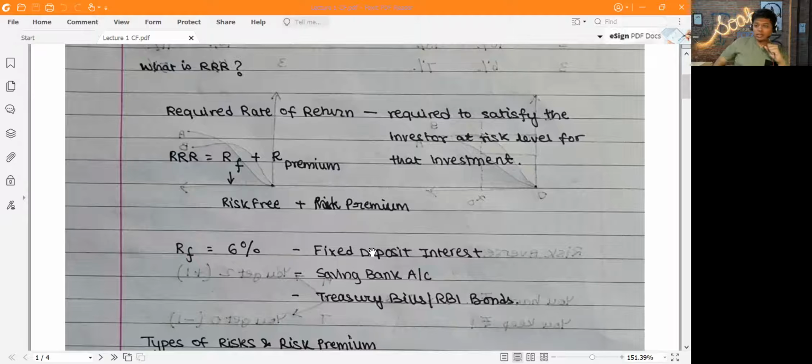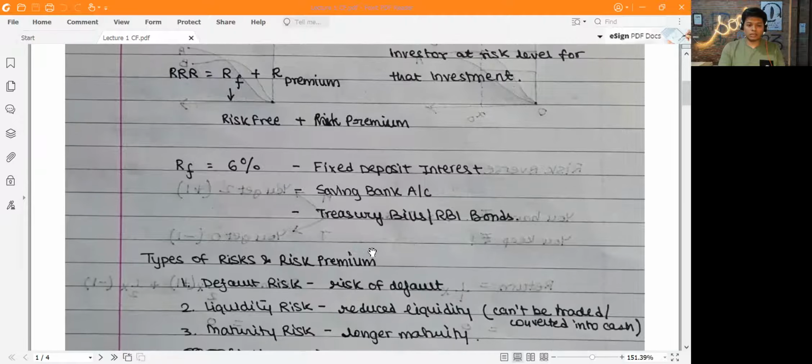Now, what are the types of risks that are associated with any kind of instrument? So there are two kinds of instrument. I'm sure you're aware right now, there's a debt instrument or an equity instrument. Now, a debt instrument has three main kinds of risks that it carries. So what are these? The first one is default risk, the second one is liquidity risk, and the third one is maturity risk.